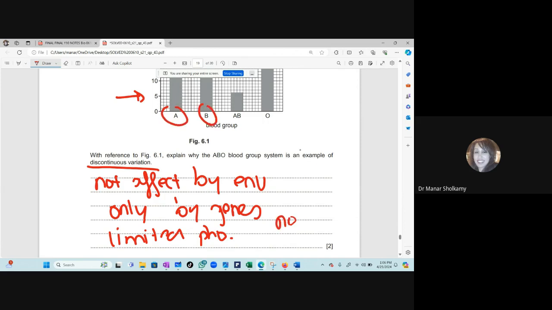So you will write all the features of discontinuous variation. Affected only by the genes, not affected by the environment. I have a limited number of phenotypes: A, B, AB, and O. Only four. I don't have any more phenotypes, and I don't have anything in between. No categories in between the blood types.